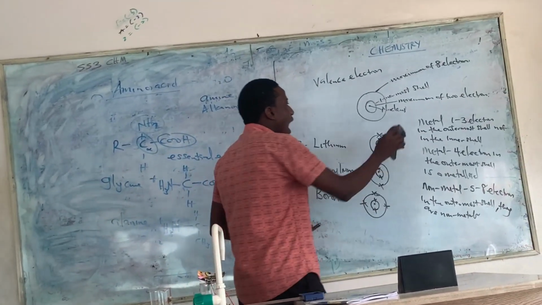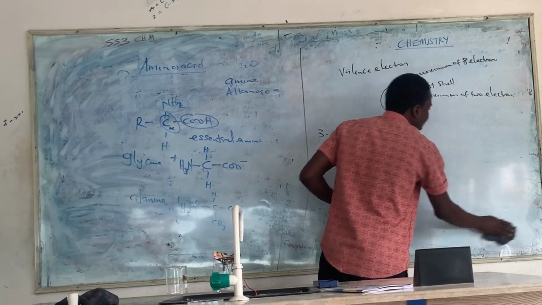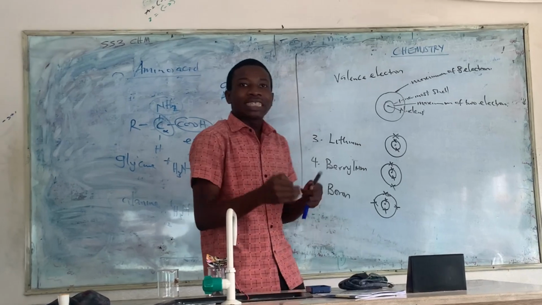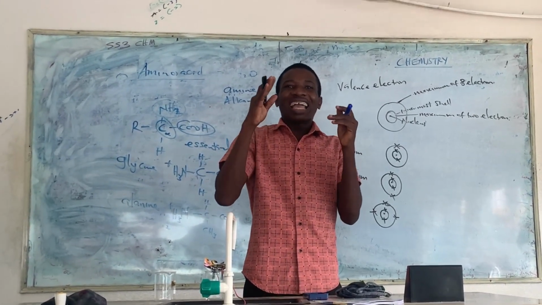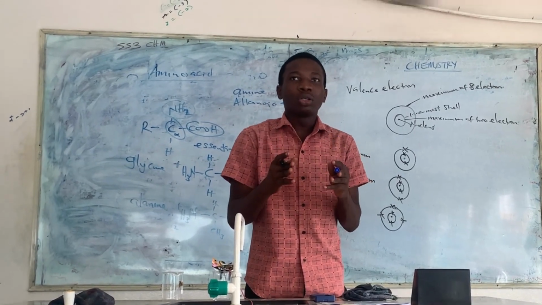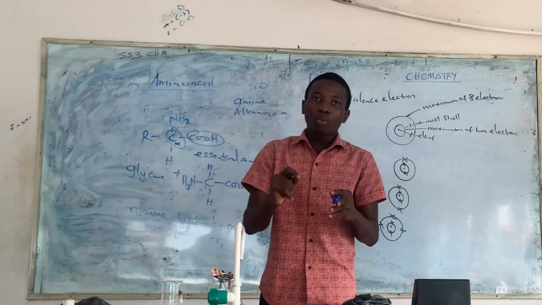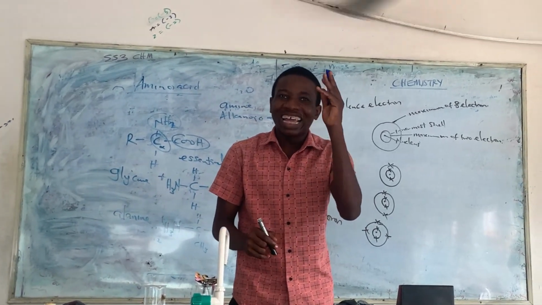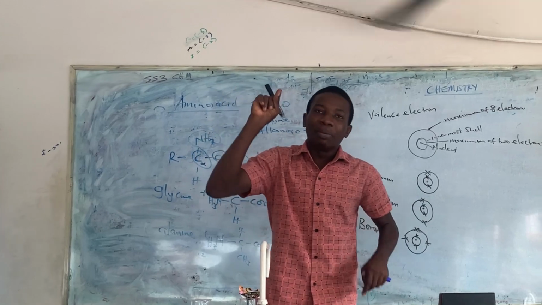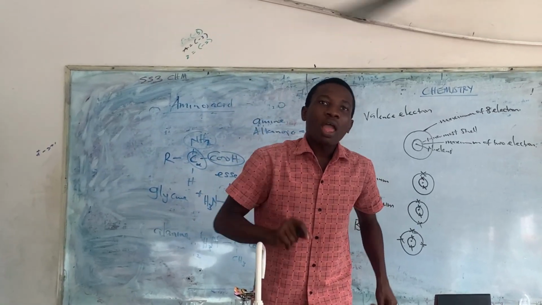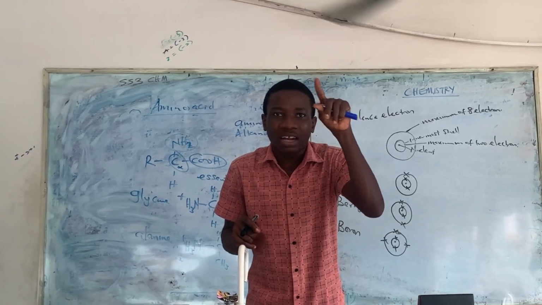Let's now see how we can know the ions that they carry. What is an ion? Ion means a charge. So let me define an ion. An ion is an atom or group of atoms that possesses an electric charge. Ions is the charge that each element carries. How can we now know the charge that each element carries?